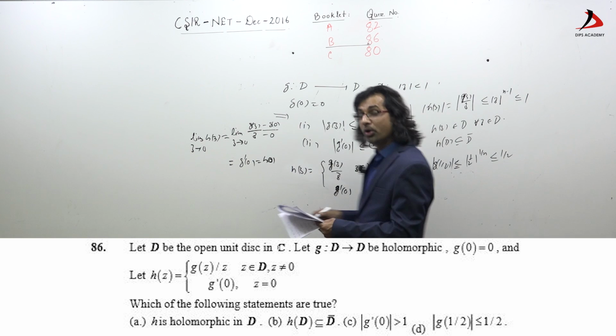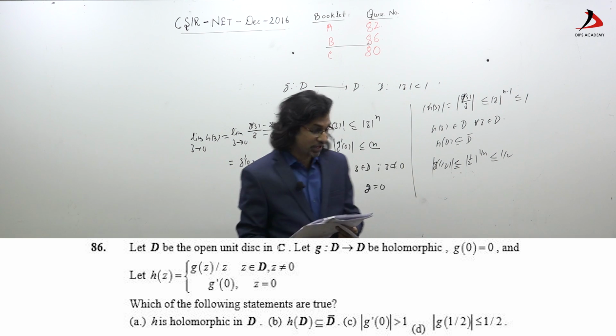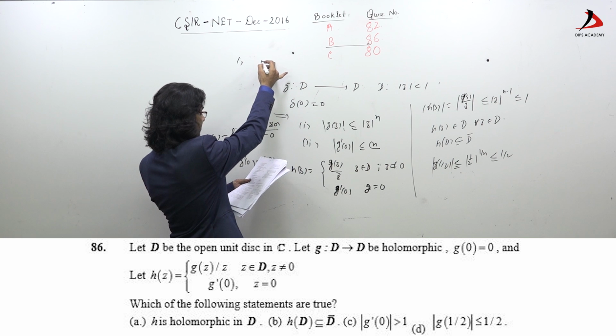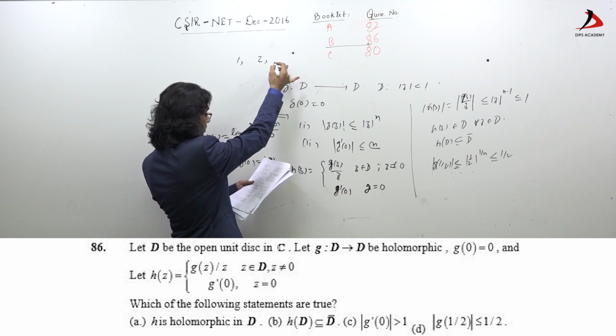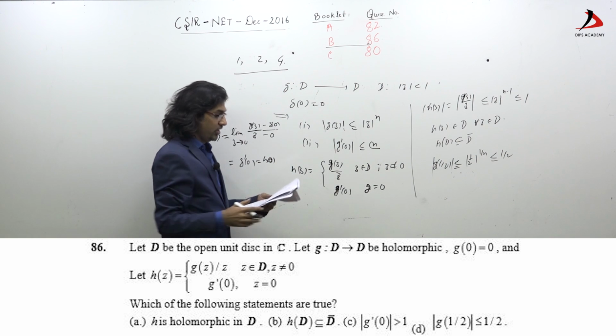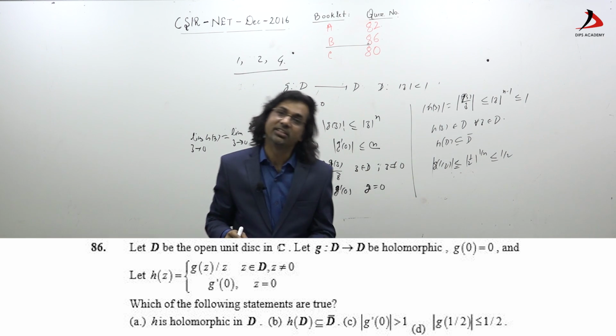So the fourth is also correct. So the correct answers are 1, 2 and 4, whereas the third is incorrect.